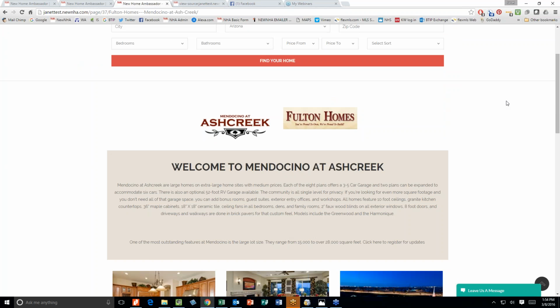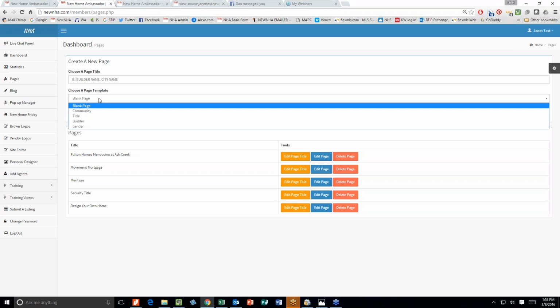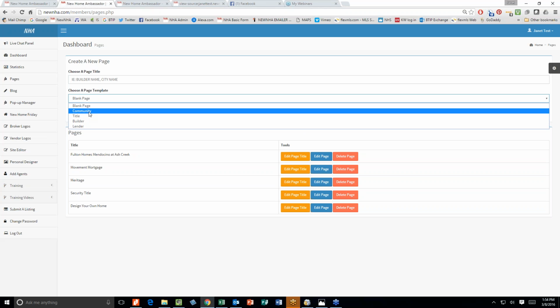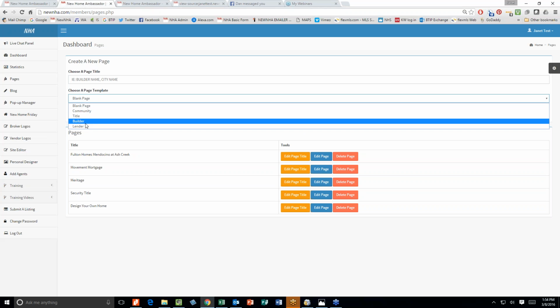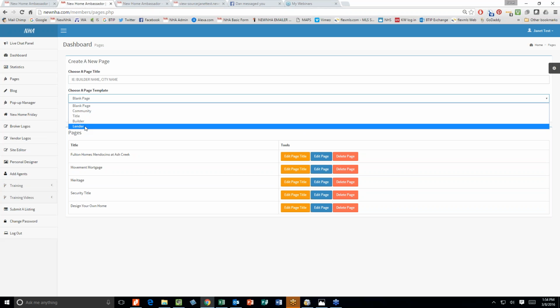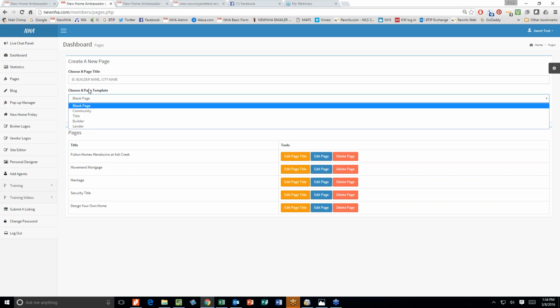And we have built templates for you for this, for communities like I just showed you at Fulton, a page for title, a page for a builder, and a page for a lender. Or you can build your own page. And the tutorials on how to do this are all in back here as well under training, and I'll show you that.